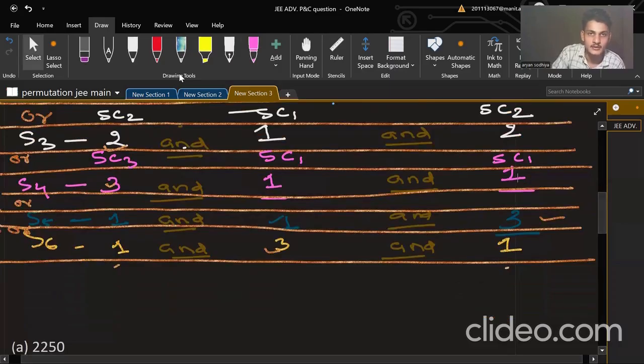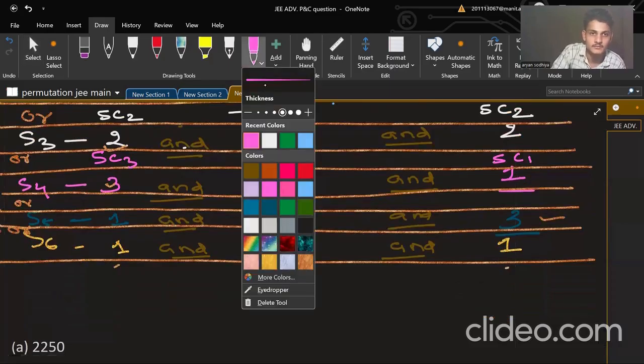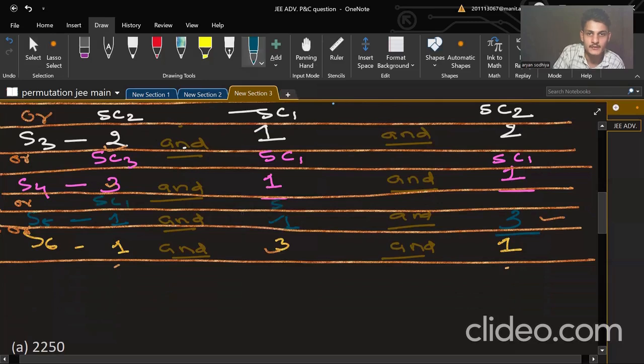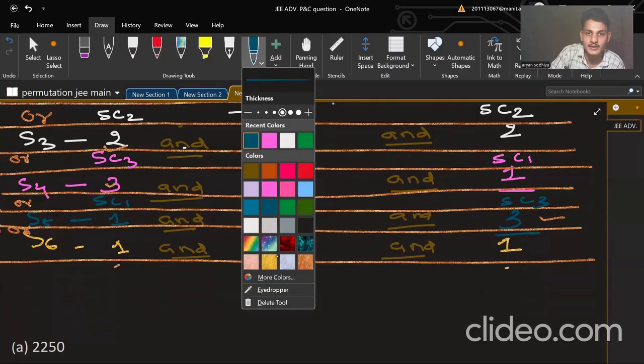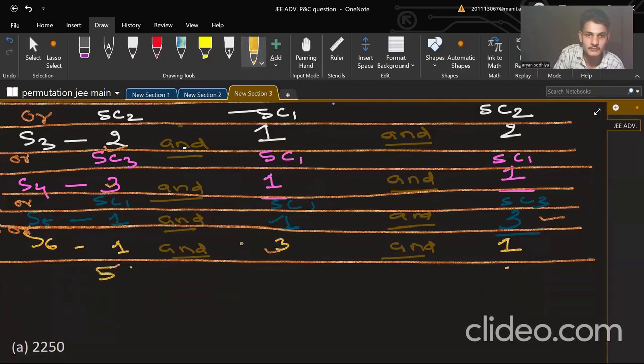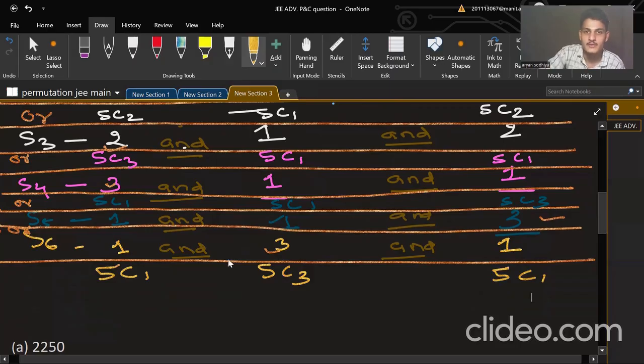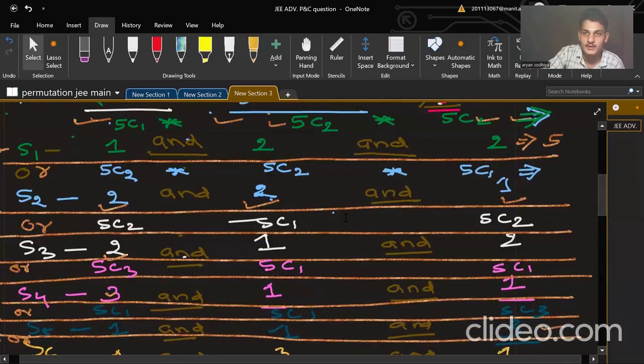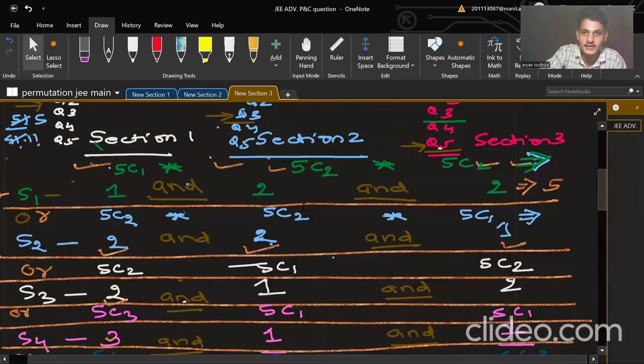In the fifth scenario, 5C1, 5C1, and 5C3. So this is an advanced question, so little endurance is needed here. You need to be patient to get the right answer. Okay, so advanced questions require this kind of integration of concepts.